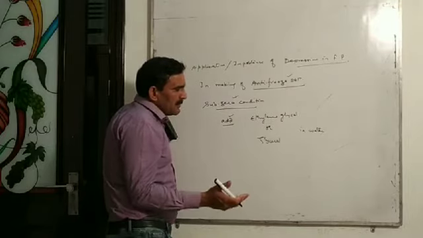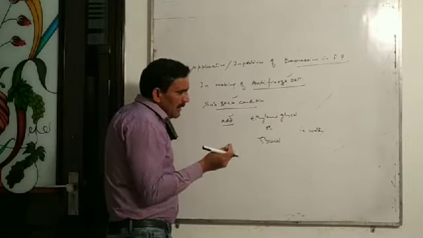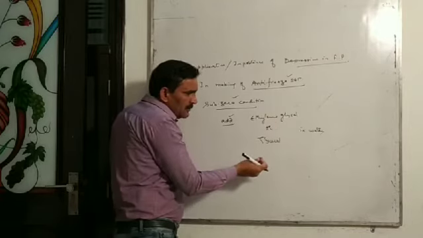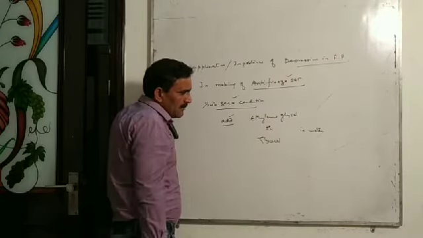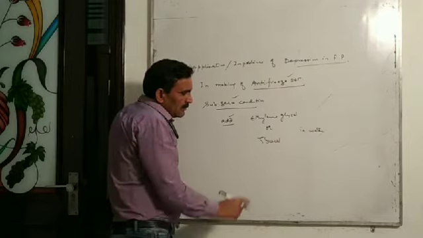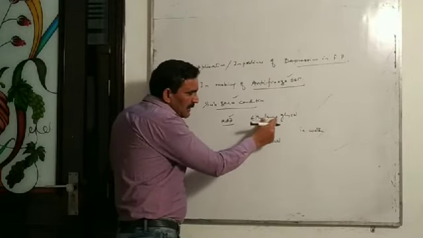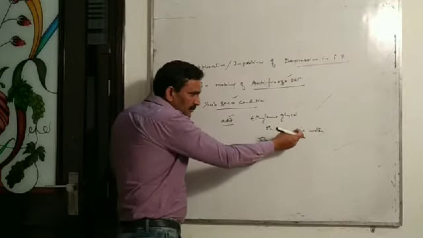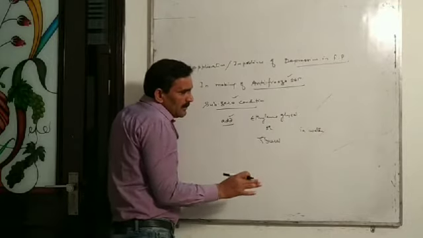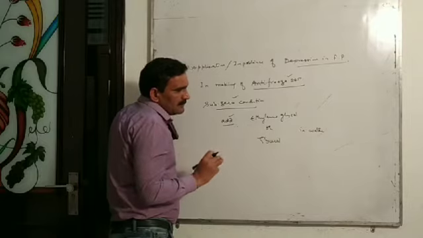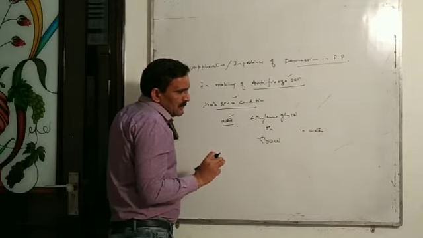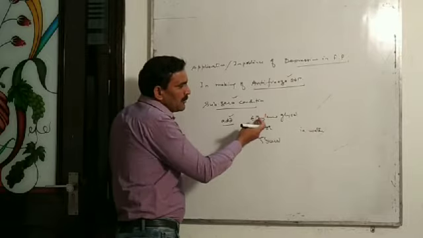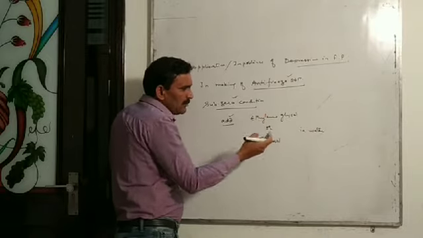And in place of pure water, we should use aqueous solution of either ethylene glycol or glycerol in car radiator. Because this solution which contain ethylene glycol or glycerol in water has freezing point much lower than freezing point of pure water. And freezing point of this solution will depend upon the amount of ethylene glycol or glycerol added to water.